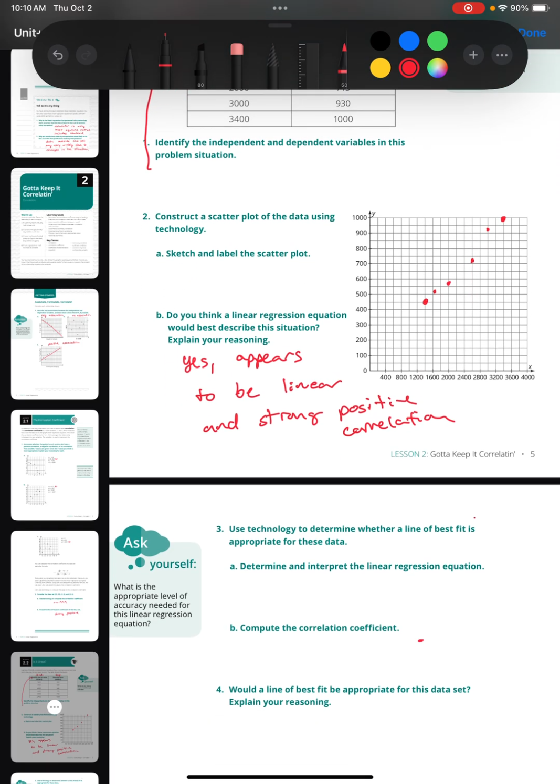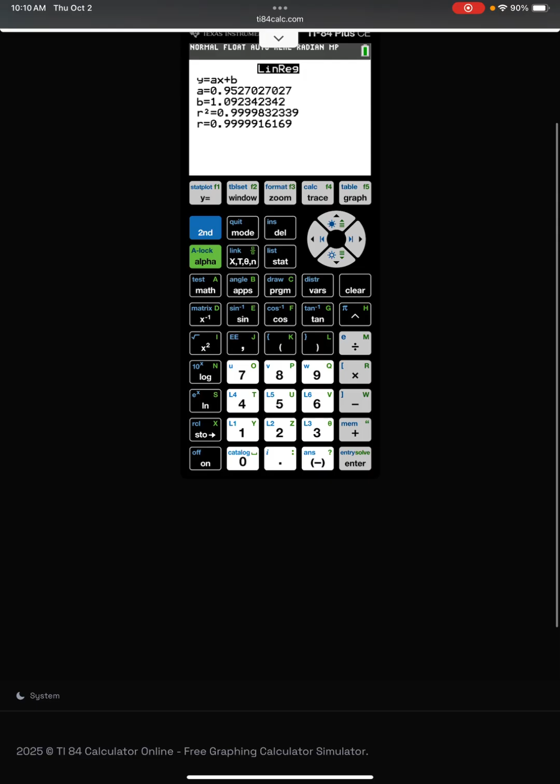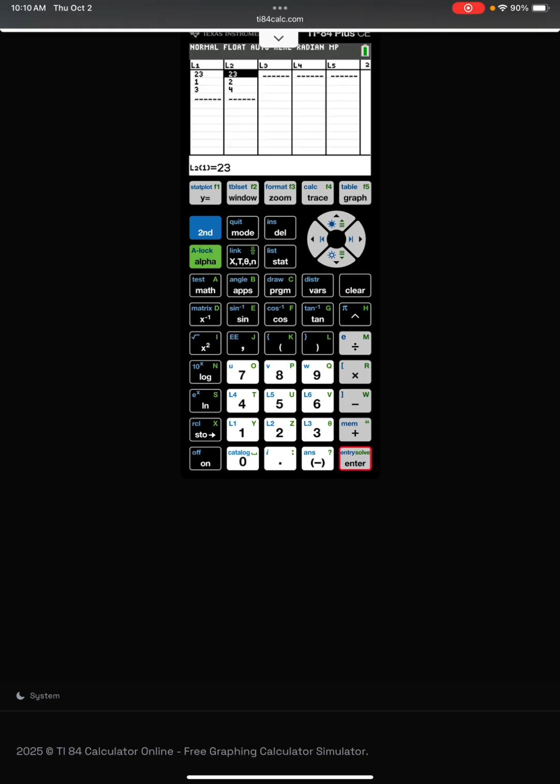Okay, 3, use technology to determine whether a line of best fit is appropriate for this data. So again, I'm going to go back to the calculator and I'm going to input that table from the previous page. Close out our add here. So I'm going to go back to stat, edit, clear out my L1 and L2, put my new X's under L1. That was 1,400, 1,550, 2,000, 2,600, 3,000, and 3,400. And then my Y's are 450,